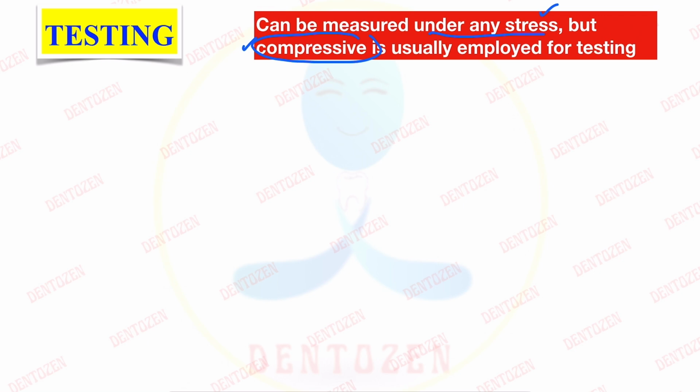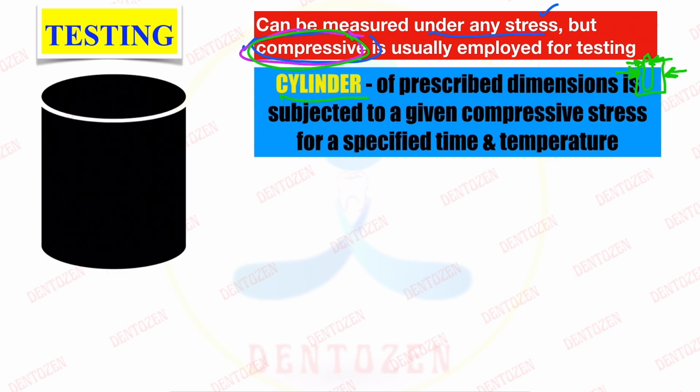Compressive stresses are basically two forces acting upon the material in a straight line and opposite to each other. What do you think these two forces will lead to? These two forces will cause shrinkage, shortening of the material. So whenever we are testing for creep and flow, we are mainly using compressive forces. That you have to keep in mind. Now how do we do this test? We take a cylinder of material of prescribed dimensions, we know its dimensions, and it is subjected to the compressive stress. We know what kind of stress we are giving, in a specified time and temperature.